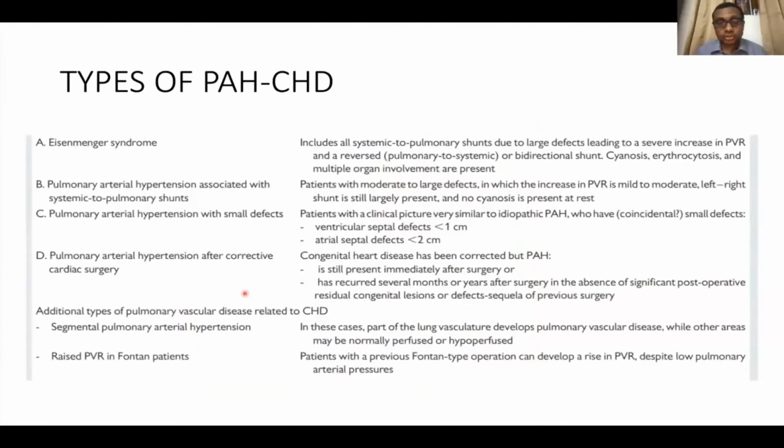This cartoon or this classification is very important and fundamental, and is annexed to all the major research articles on this inoperable group, basically because it delineates the Eisenmenger syndrome, the classical type, and the class B or group B patients who have a large defect but significant PVR, and the dilemma persists whether to operate or not to operate. There is a gap in the knowledge, and the treatment is largely individualistic in these patients even after thorough evaluation. Then we have other groups, small defects with PH, corrective surgery with PH, and then of course last but not least is the PVR in Fontan patients, which we are discussing in the next session.